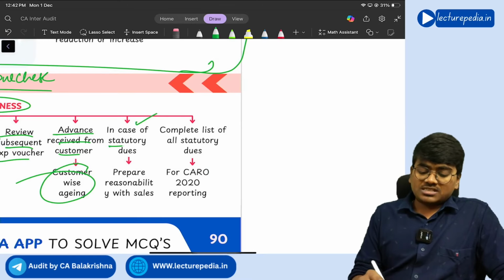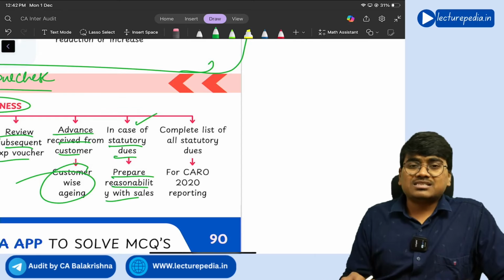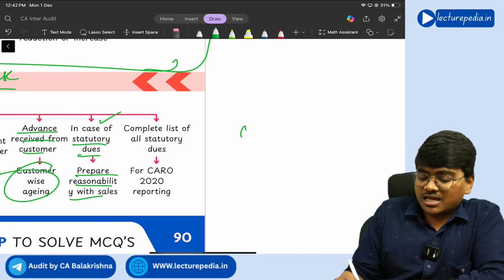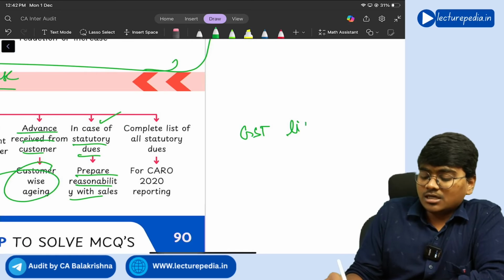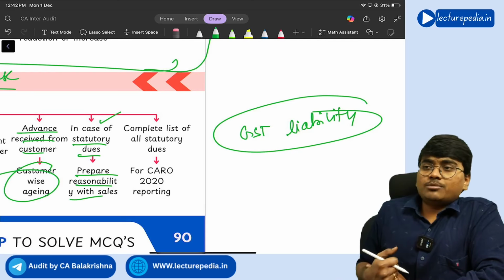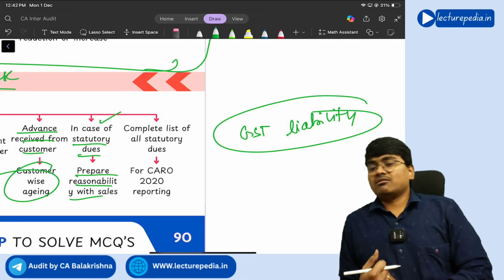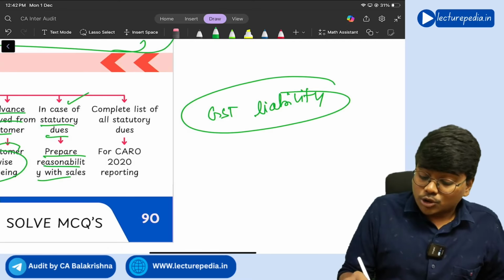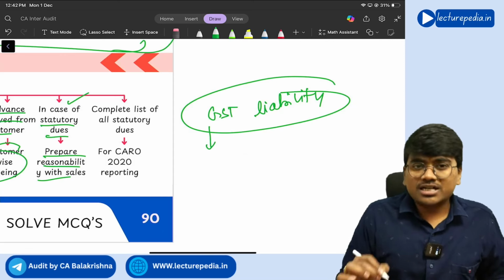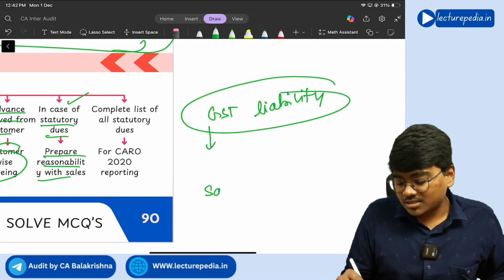Next, in case of statutory dues, prepare a reasonability test with sales. Let's say, for example, GST liability, which you have to pay to the government, is a statutory due. This GST liability, of course, is a trade payable, right? And you have to establish the reasonability of the GST liability. How can you establish it? Based on sales.